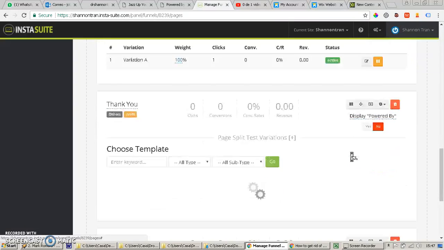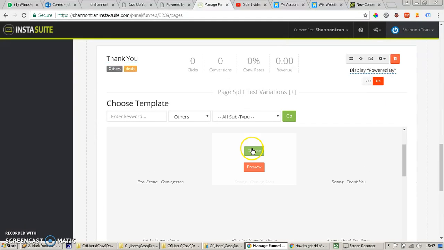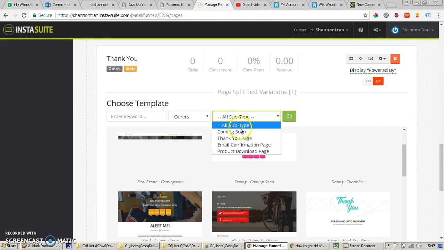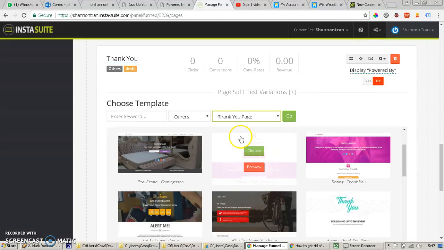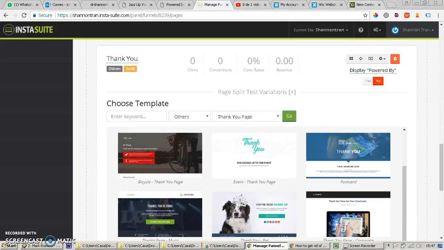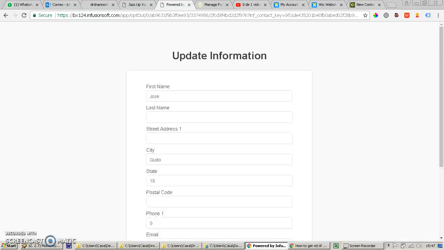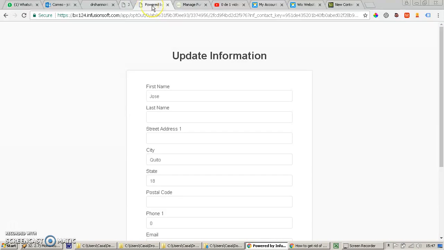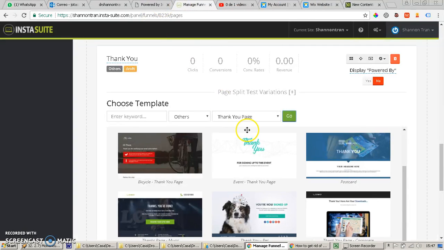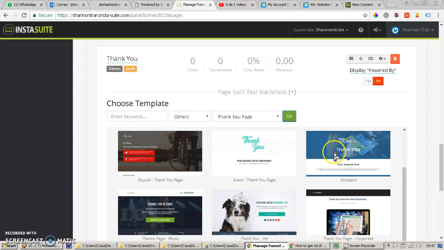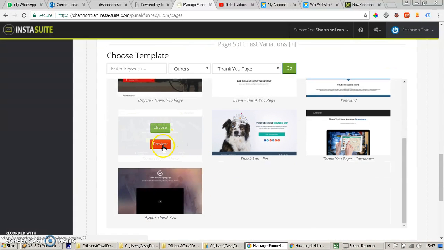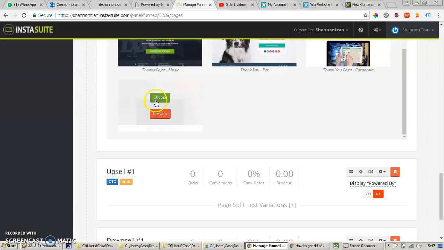We are going to choose a template. Let's see if there is a nice template for a thank you page. That is already done. You put here go. Let's see where here, 64. Okay, so here, I'm going to close this. Okay, so here it's the thank you page. This is a thank you page. Or you can choose a thank you page.